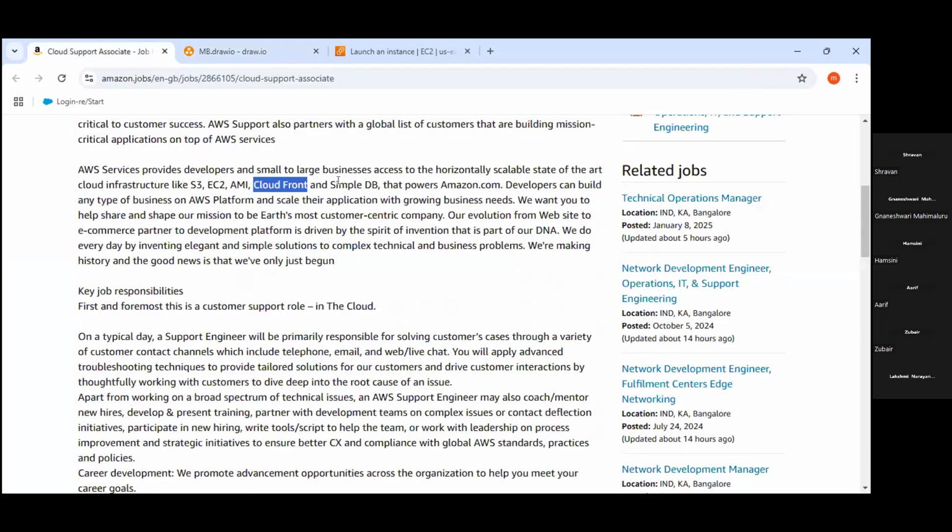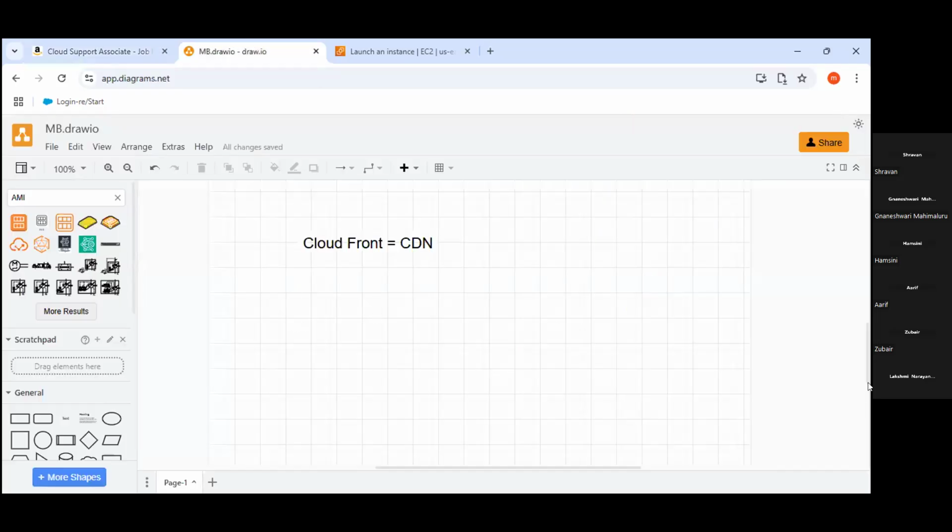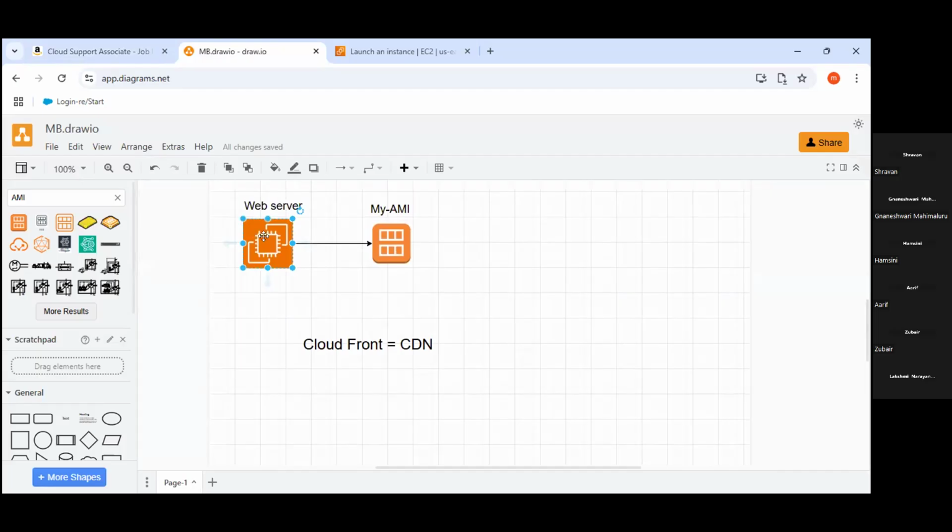Okay. Now, coming to the next part, database. So, why do we have to use RDS, guys? That is the first question. Why do we have to use RDS, the relational database provided by AWS? Because we can use this method: we can go with an EC2 instance, and we can install the database inside this EC2 instance. Why do we have to go with RDS?